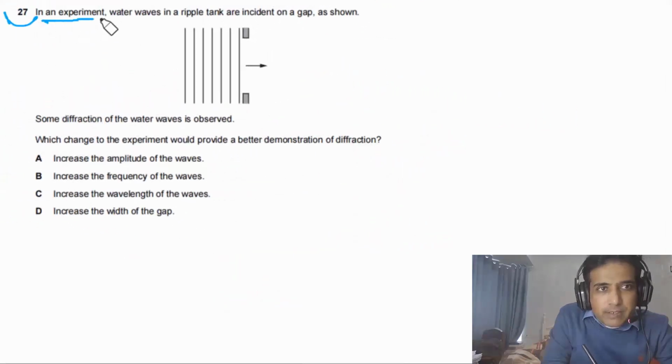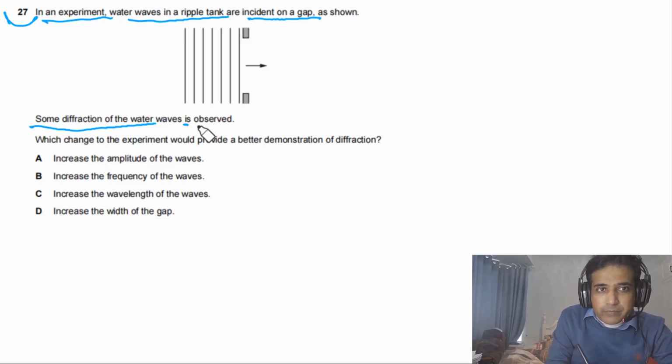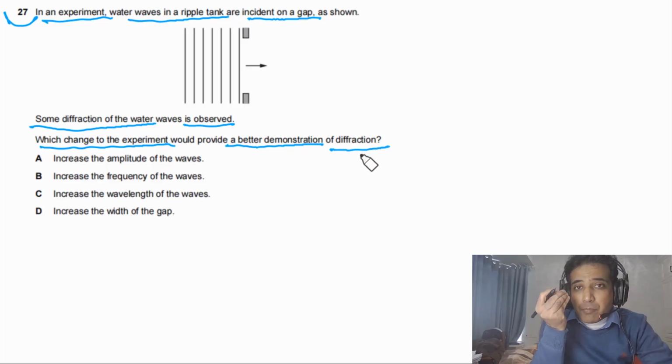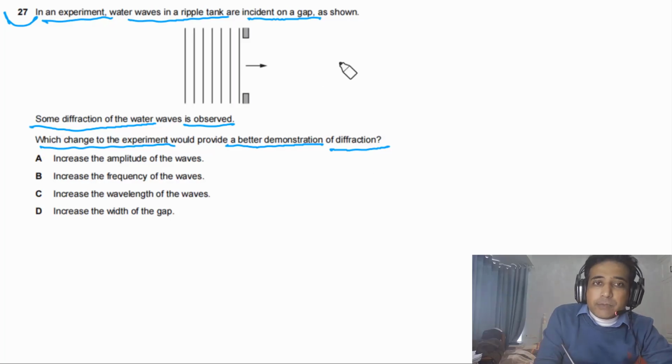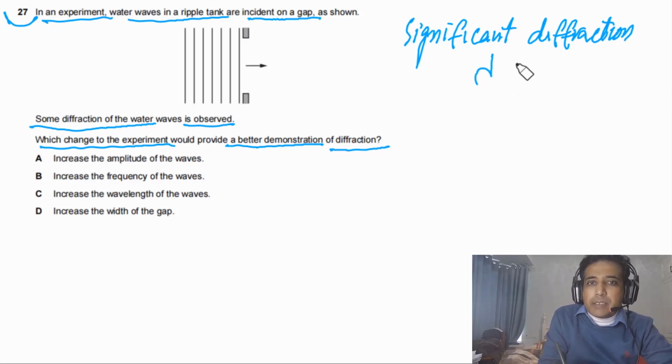Question 27 says, in an experiment, water waves in a ripple tank are incident on a gap as shown in the figure. Some diffraction of the water waves is observed. Which change to the experiment would provide a better demonstration of diffraction? Meaning how we can increase the amount of diffraction. For this one we need to understand that significant diffraction takes place when lambda is about equal to the gap size.